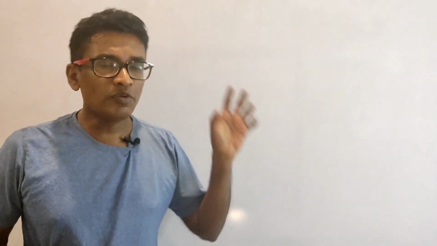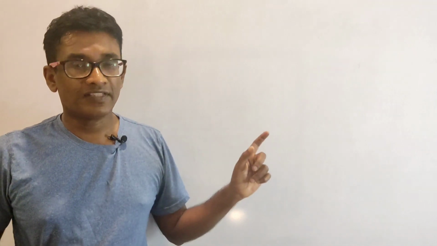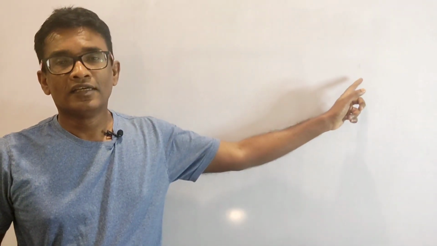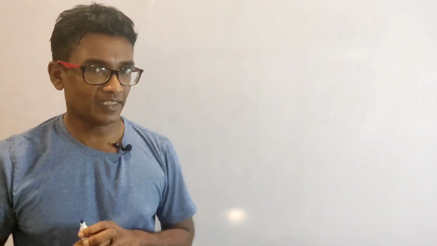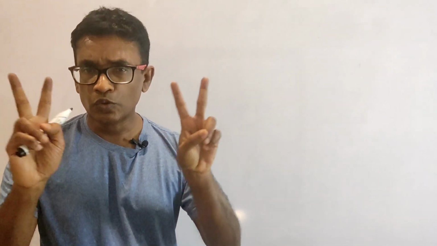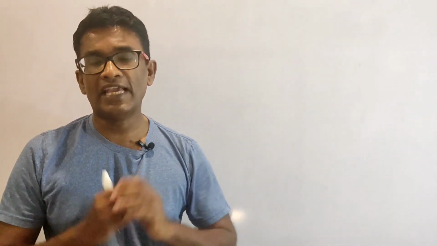So if any two triangles possess this criterion, then they are going to coincide exactly when superimposed. They are going to be congruent. So what is this criterion? It says if any two triangles share two sides and the included angle, they are going to be congruent.